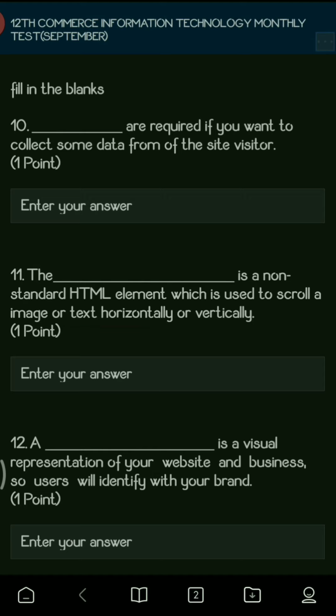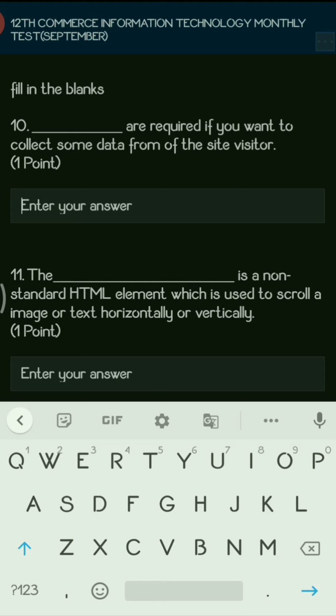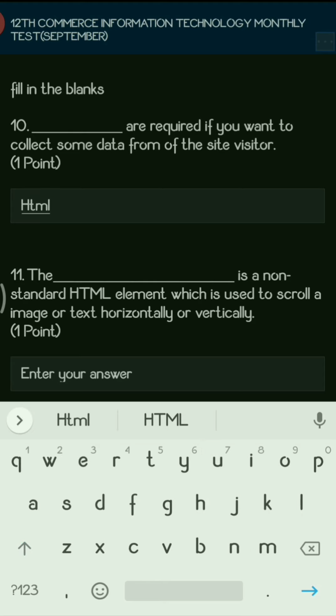Now let us go across to the next section, which is filling the blanks. So let us start with it. Dash are required if you want to collect some data from a site visitor. So whenever you want to collect some data from a site visitor, then how are you going to collect it? You have to make a form so that a user can enter his data in it. So the right answer here will be HTML form.